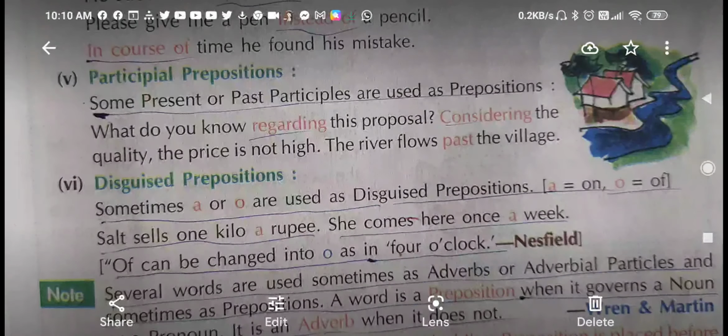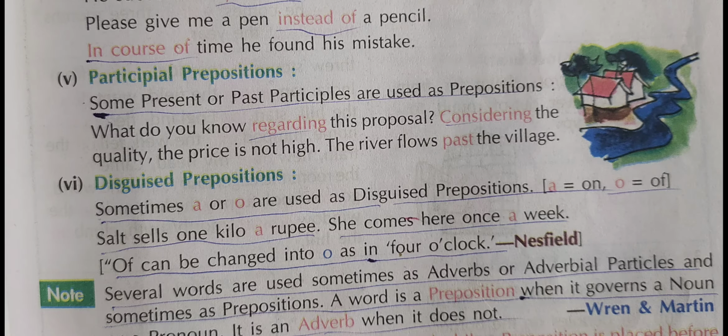Salt sells 1 kilo a rupee. A here refers to on 1 rupee. It is disguised. It looks like it is an article, but its function is as a preposition. She comes once a week. A here means on a week. Here once again it works as a preposition, though there is no doubt that it is an article.